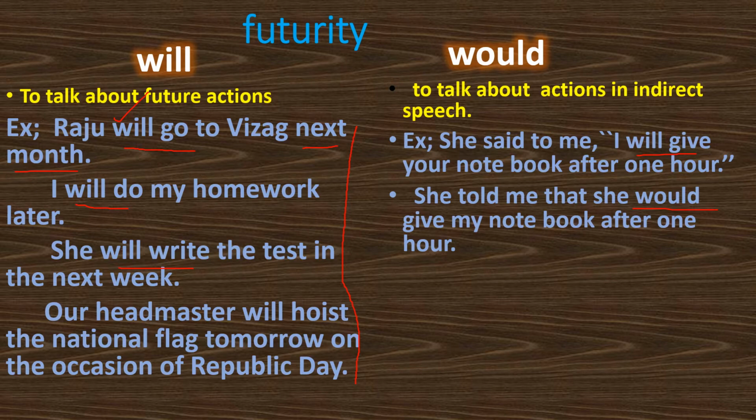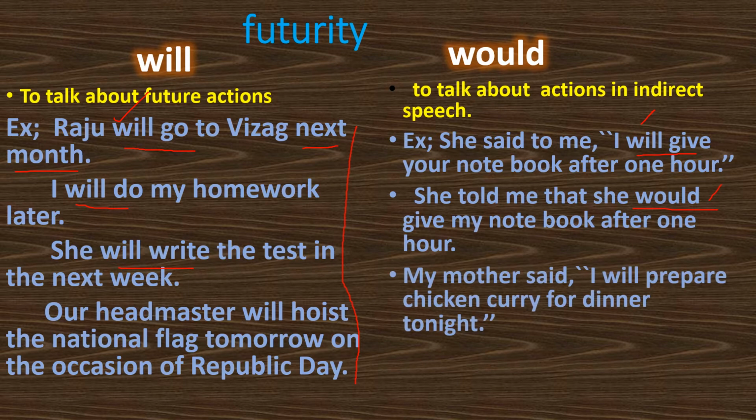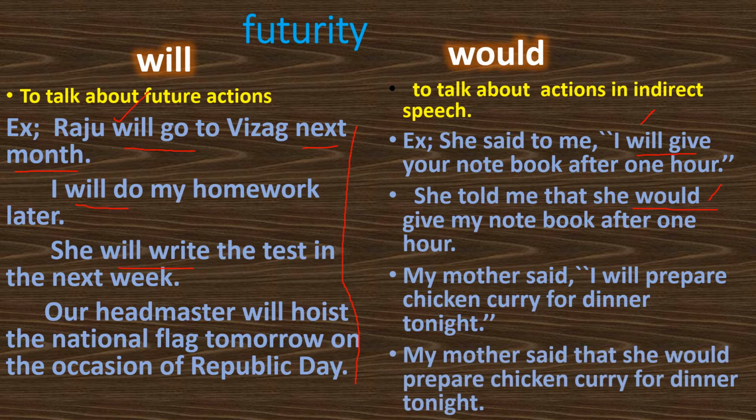Other changes also take place when we discuss the topic of direct speech and indirect speech. Then I will tell you what the changes are and what rules are to be followed. Just observe the modal verb here: I will give becomes would give. Another example is, my mother said, I will prepare chicken curry for dinner tonight. Then the answer: my mother said that she would prepare chicken curry for dinner tonight.